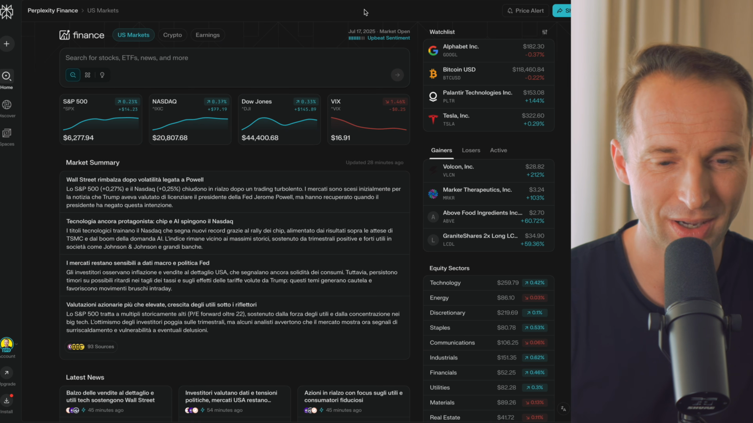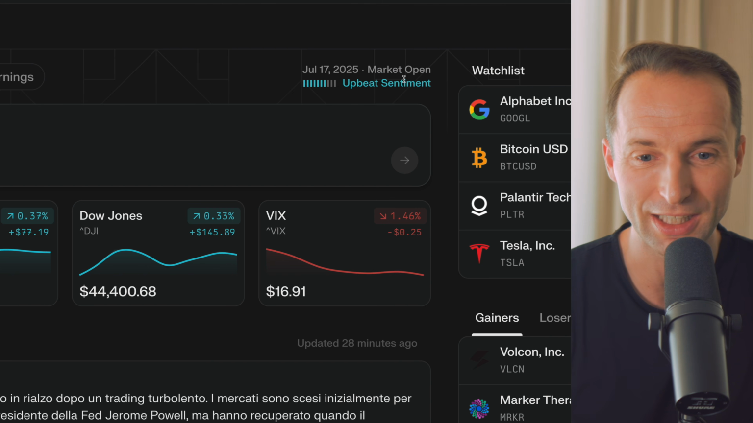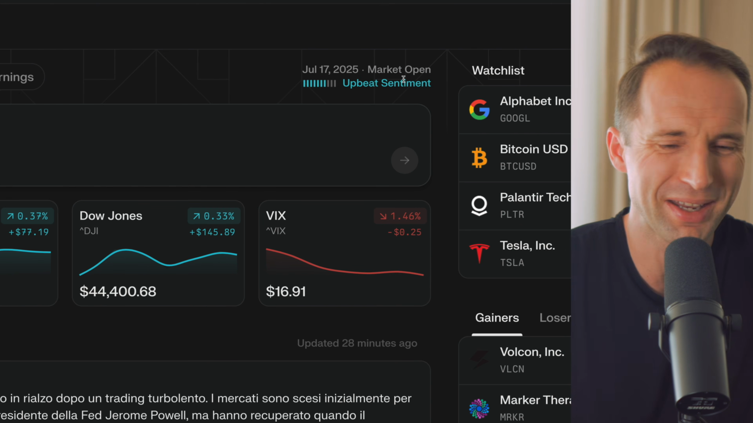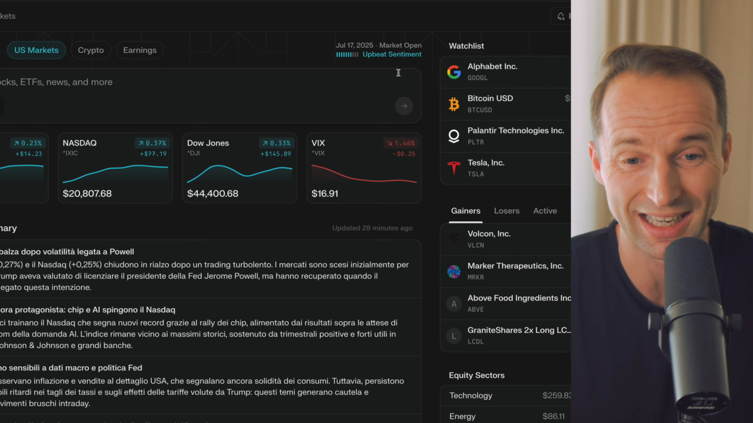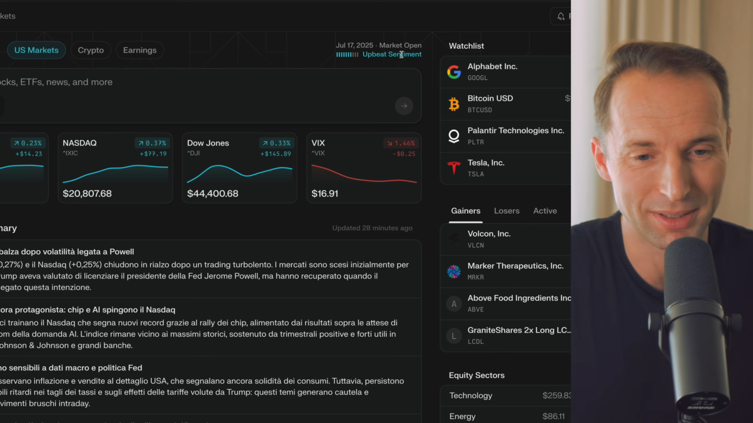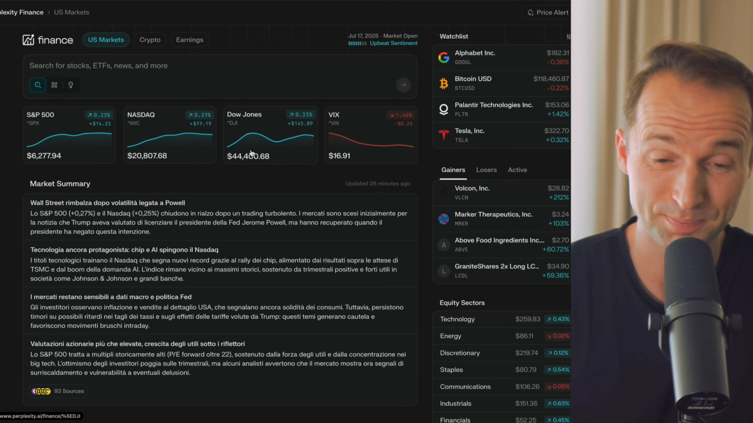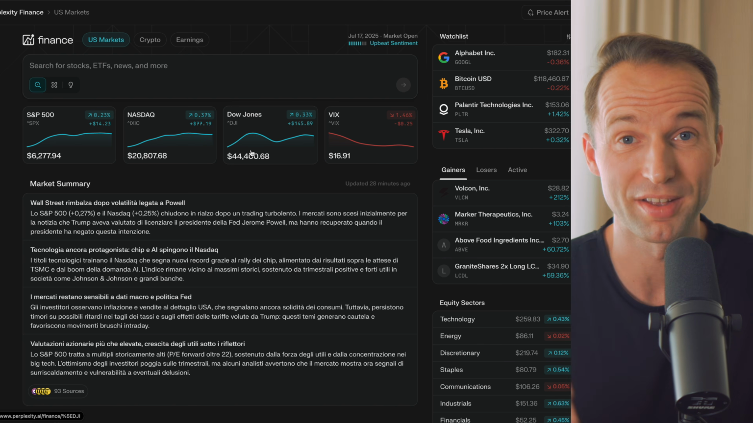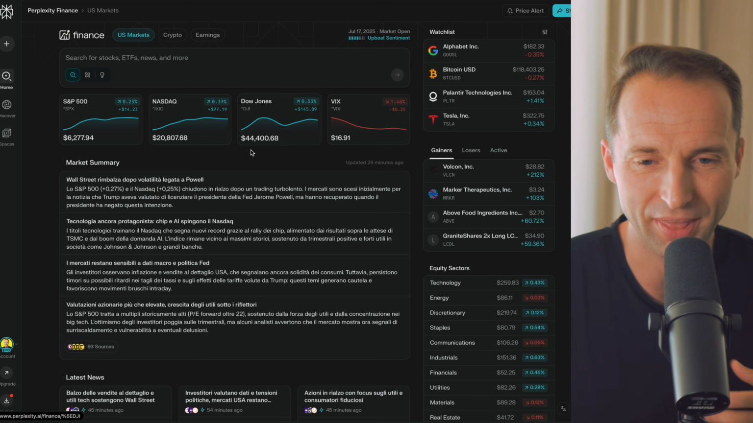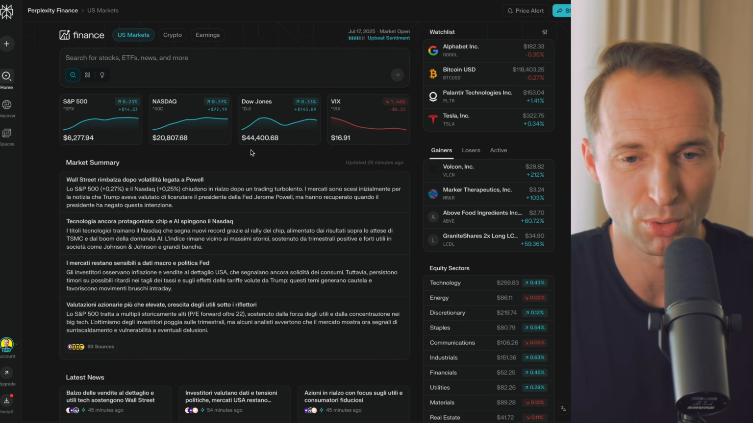Now, first of all, I really like the first thing over here. It shows you market open, market close. It's a small thing, but it just gives you a nice indication. Also, the market sentiment. Obviously, it takes the overall, you can see major indices, and based on that, whether it's up or down. So you get a quick idea whether markets are overall trending up or down.